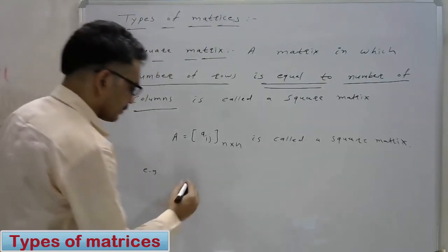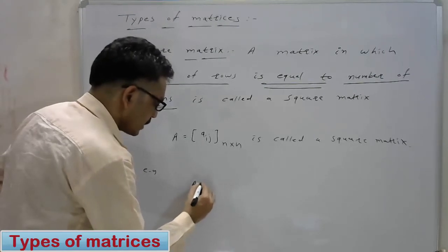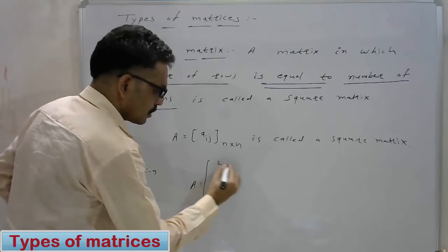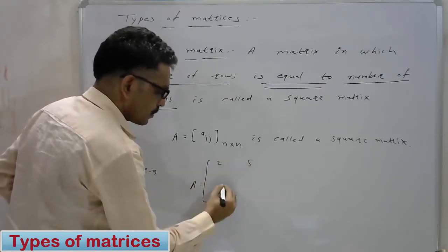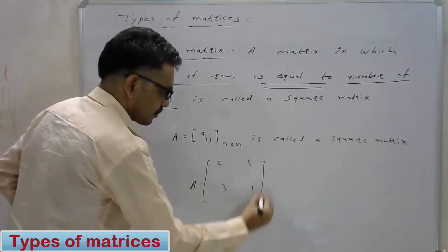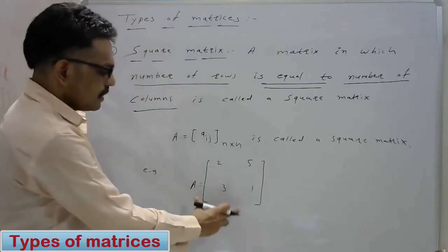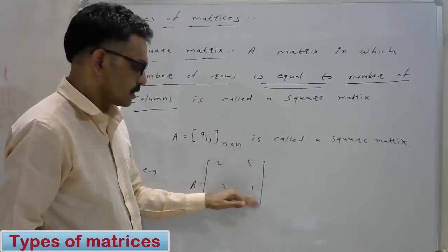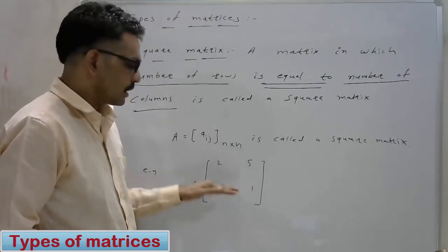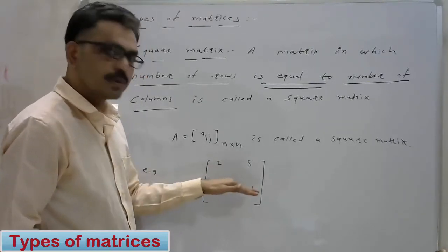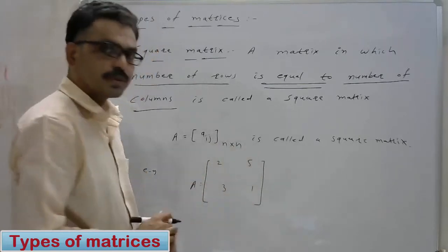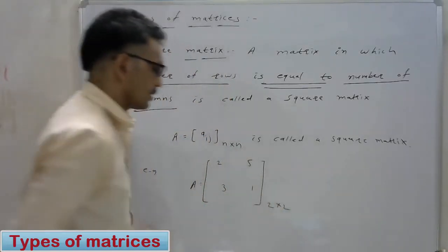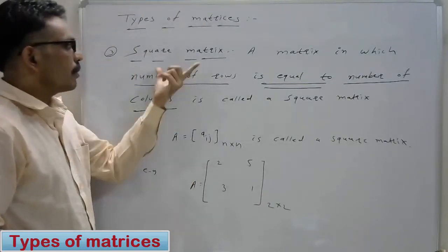For example, say the matrix A is equal to the matrix having elements 2, 5, 3, 1. In this matrix, the number of rows is 2 and the number of columns is 2. Therefore, this is a 2 by 2 matrix. This is an example of a square matrix.